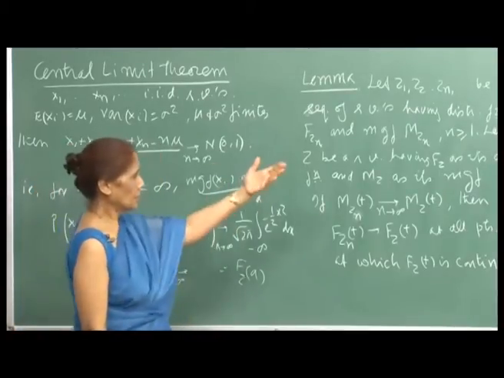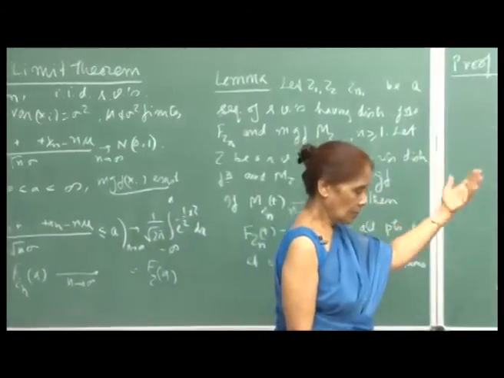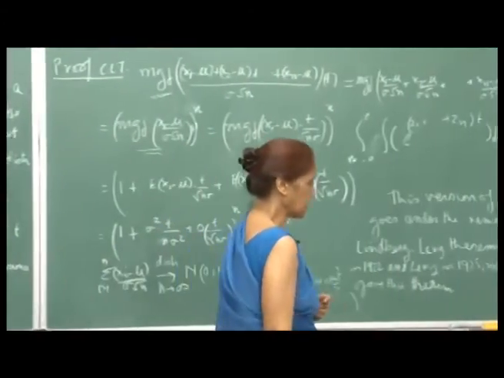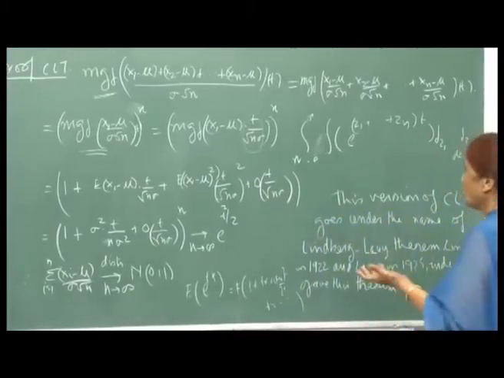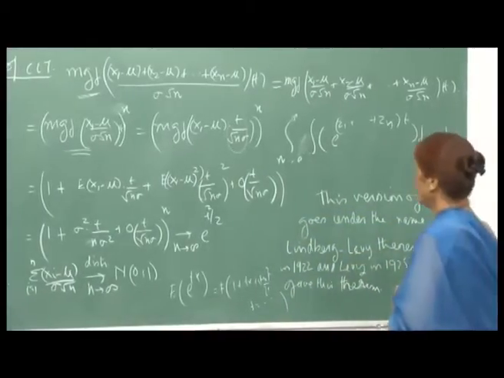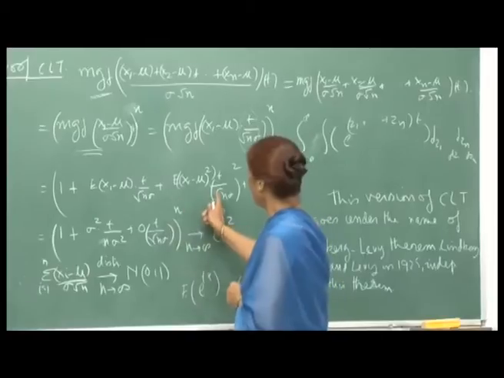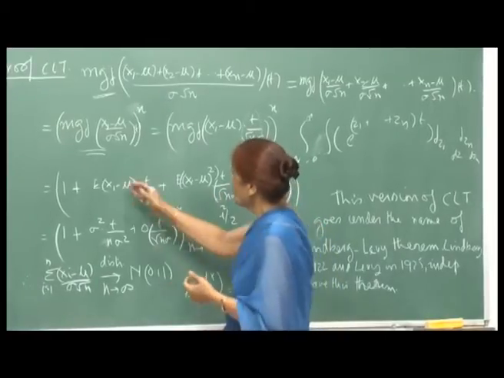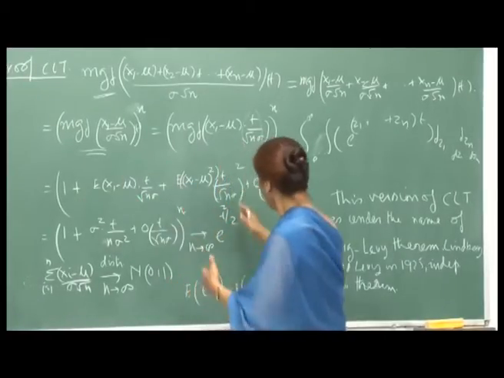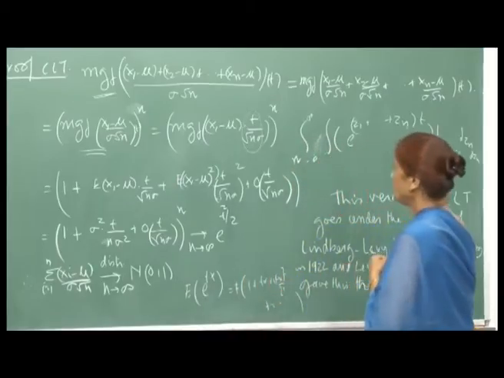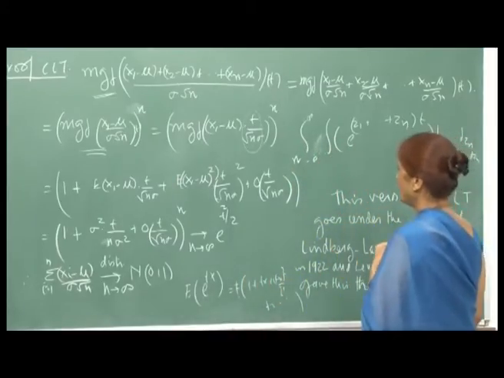And so, obviously, we will be talking about all those t's at which the MGF exists, at which the MGF is defined. So, I take this expectation inside, since the MGF exists, because the series is a convergent series.